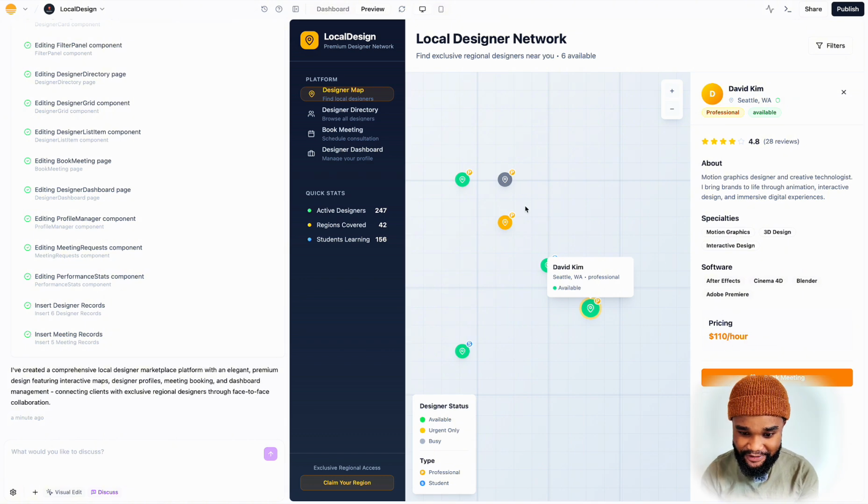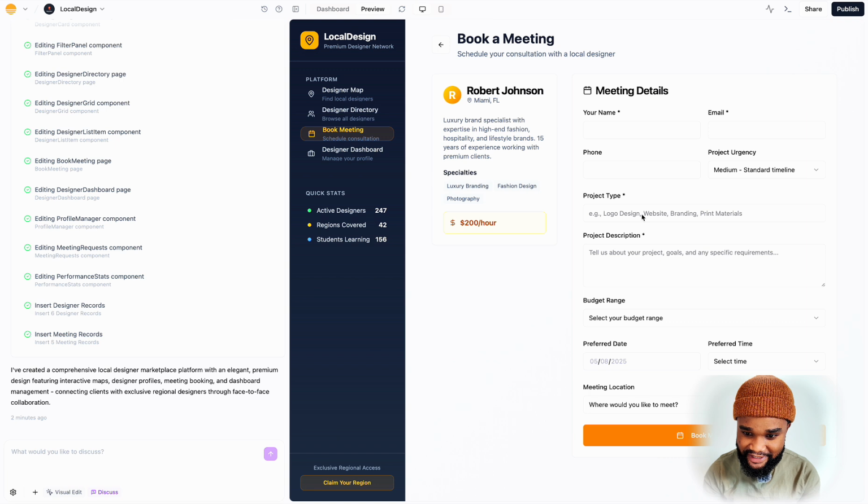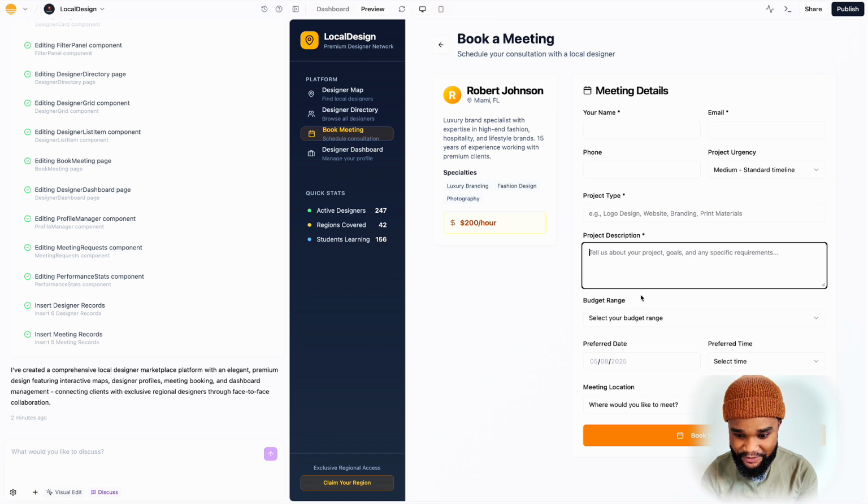So I'm liking this so far. Yeah, how much they're charging. You can book a meeting. Wow. So just put in your name, email, urgency, description of what you're trying to create, book a meeting, and then obviously I think what's going to happen is the notification is going to go to the actual designer.